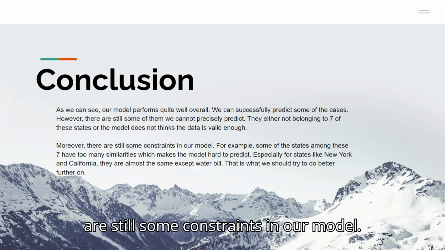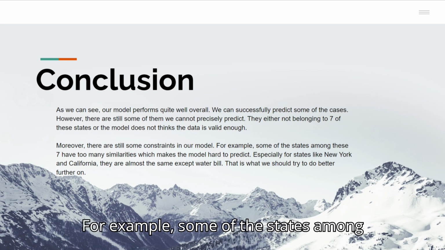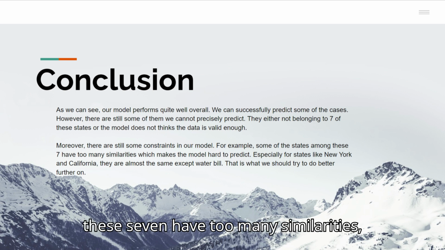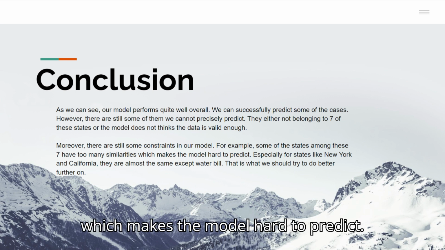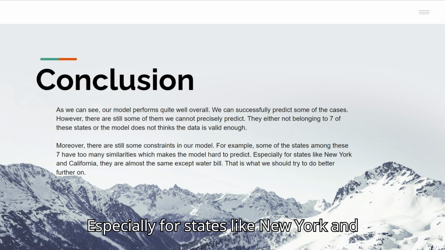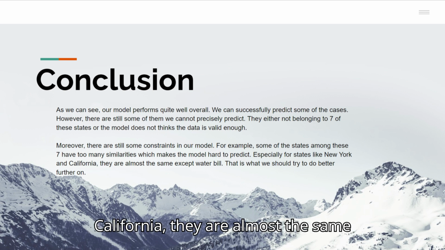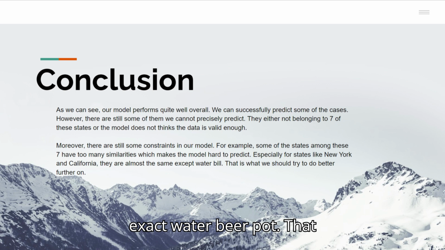Moreover, there are still some constraints in our model. For example, some of the states among these 7 have too many similarities, which makes it hard for the model to predict. Especially states like New York and California, they are almost the same except for the water bill part. That is what we should try to do better on further on.